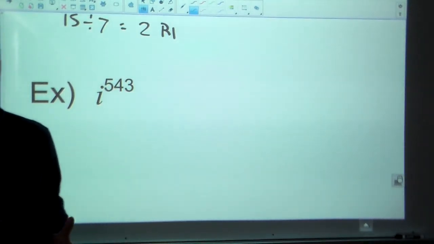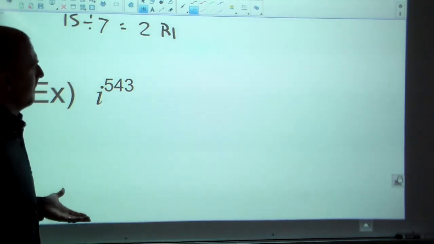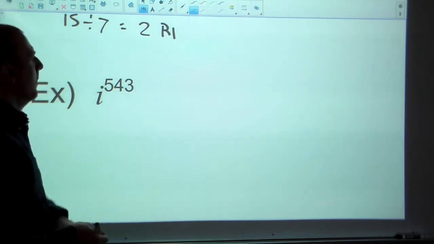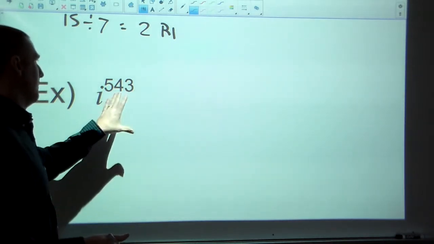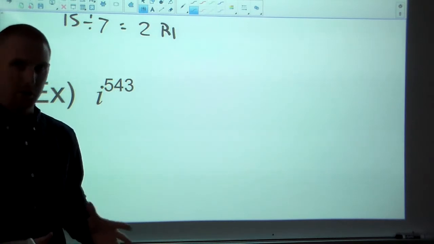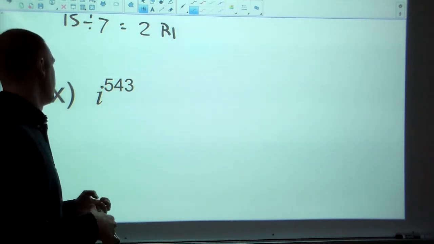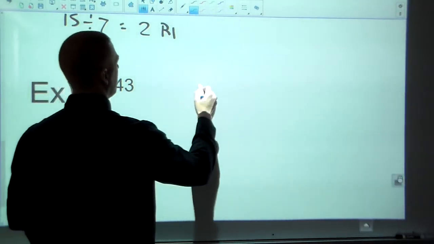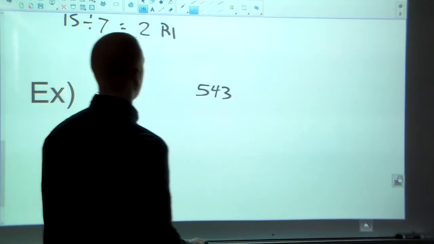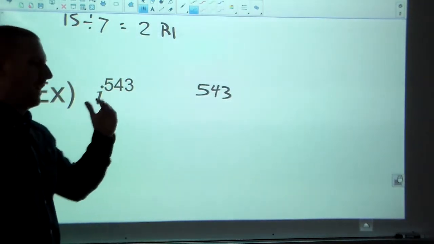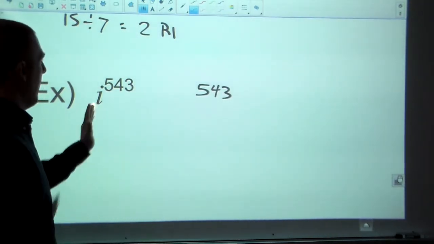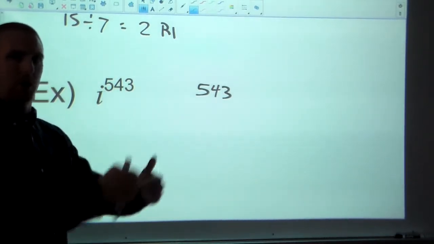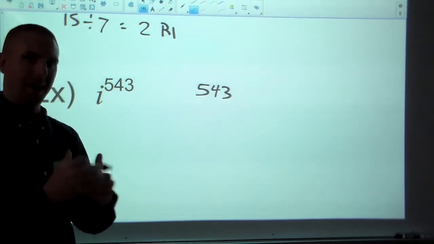Now, really the problems we're going to do, you're never going to see i to a huge power, maybe i to the third, fourth, or fifth power, something like that. But it's always just a good idea to make sure we can handle this just in case you're ever in a situation where you expanded something and you got it to a really high power for some reason. So it's the same idea. This cycle is going to repeat itself every time we go through it 4 times. So if I want to know what i to the 543rd is, I really don't care how many cycles of 4 I have to run through. I just want to figure out what remainder I'm on, where I land.